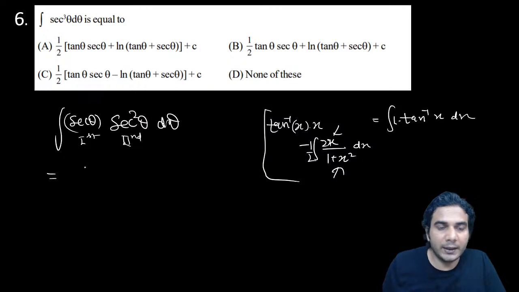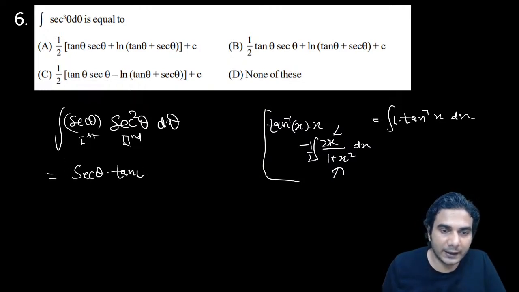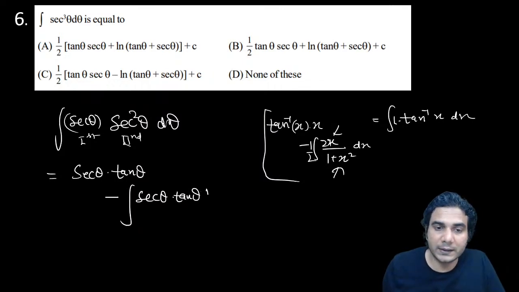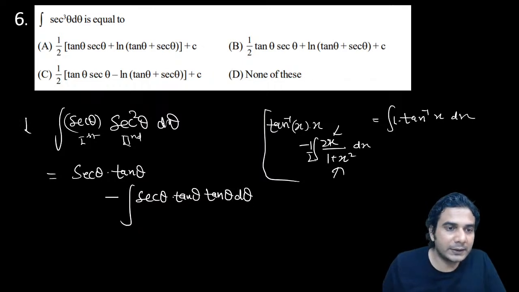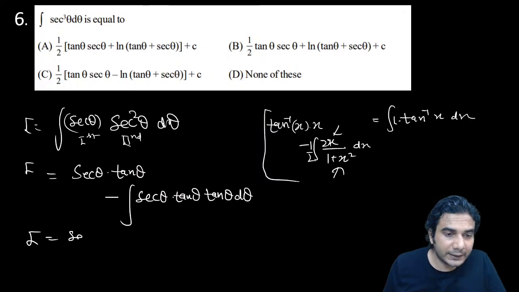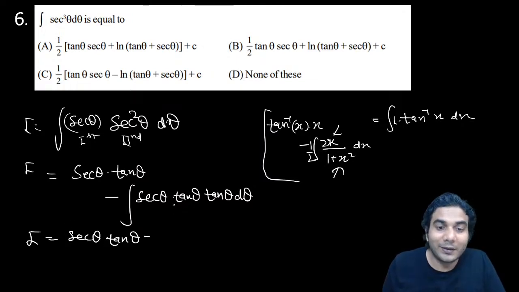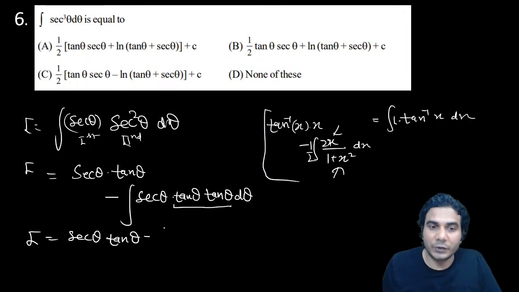So integrated first function sec theta into integration of second is sec theta tan theta, minus differentiation of sec, which is sec theta into tan theta, and integration of first is tan theta, all right, d theta. Take this equal to I. So you can see now it is sec theta tan theta as it is, minus, what to do with tan square, in terms of sec, all right.